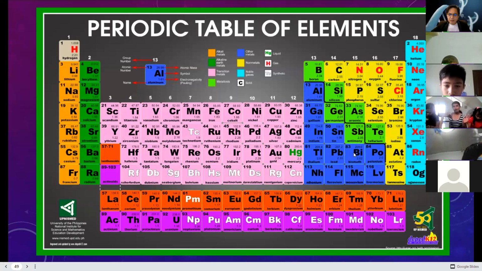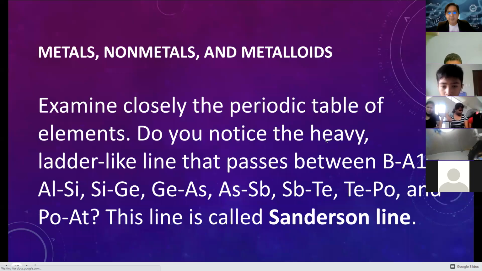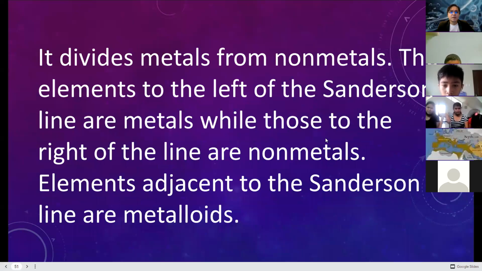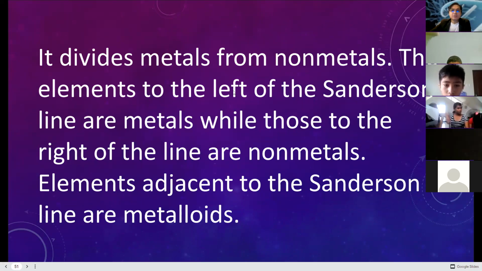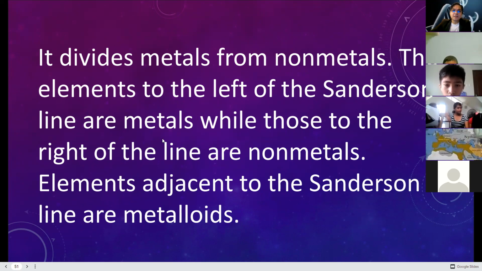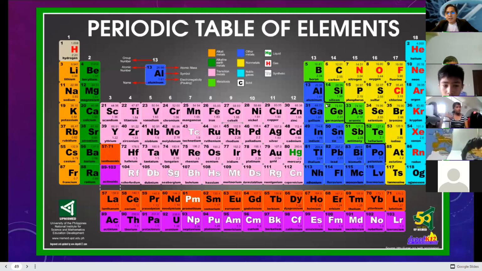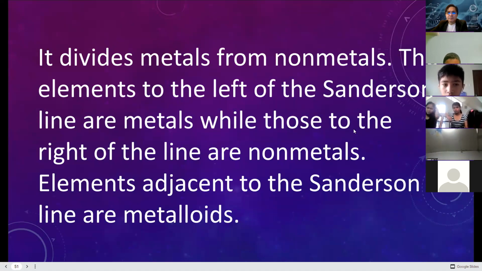What is the importance of having the Sanderson line? It separates the non-metals from the metals. The elements to the left of the Sanderson line are the metals, while those to the right of the line are non-metals.